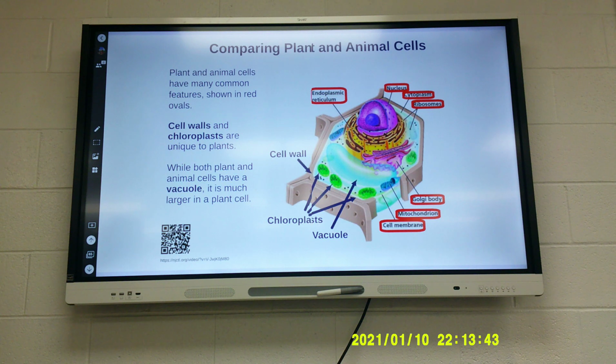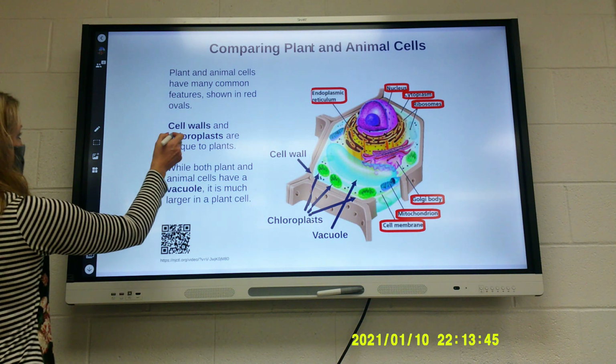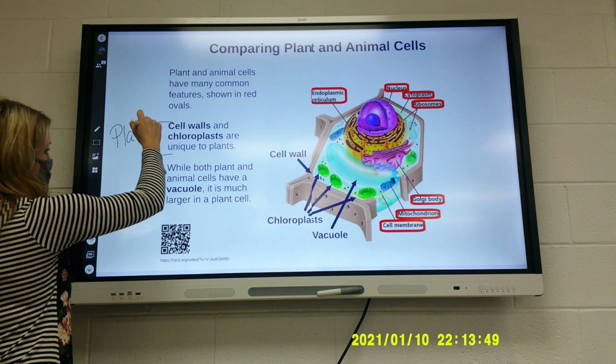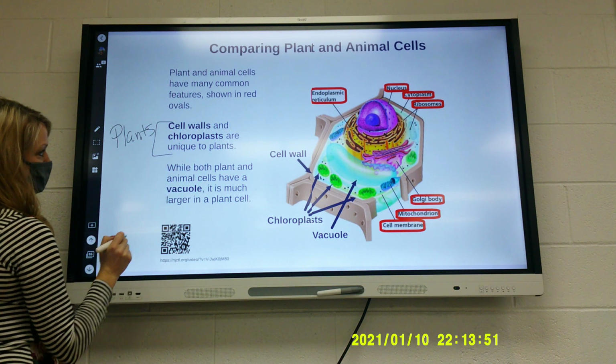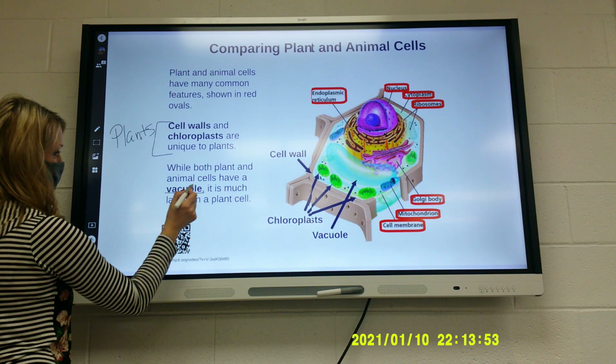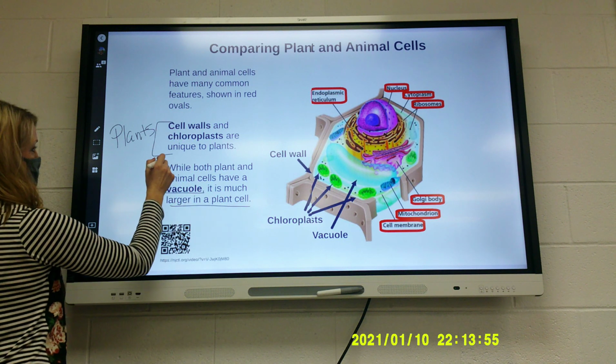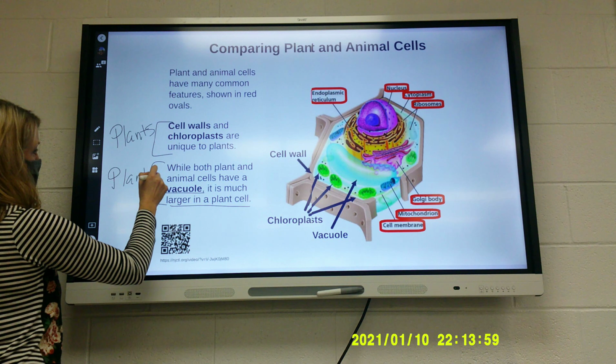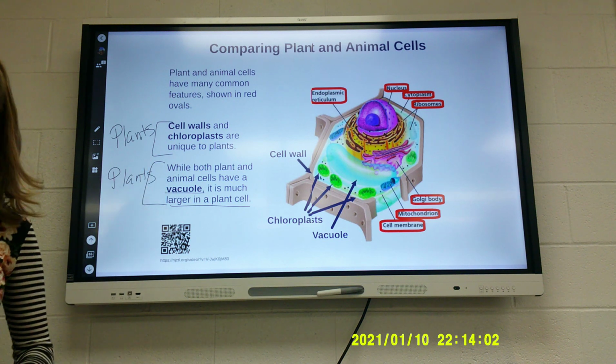Plant and animal cells have many common features. Cell wall and chloroplast are only in plants. While both plant and animals have a vacuole, it is much larger in a plant cell. So we're going to say large vacuole is also just in plants. Okay, and that's it for today.